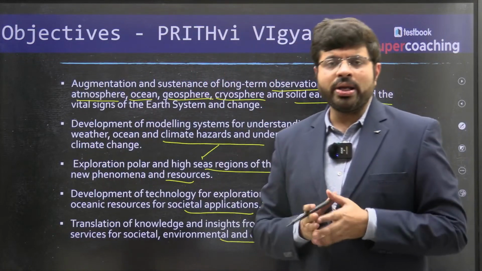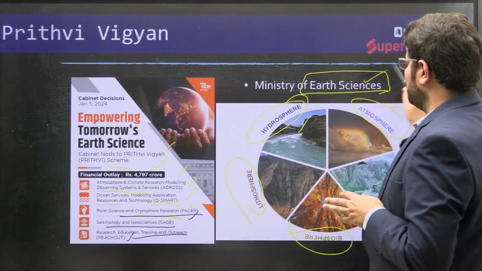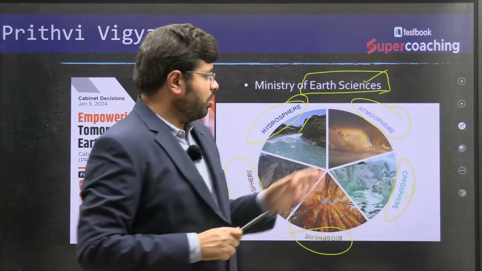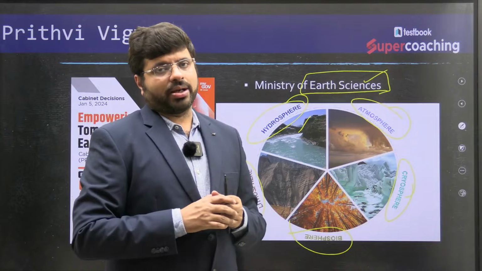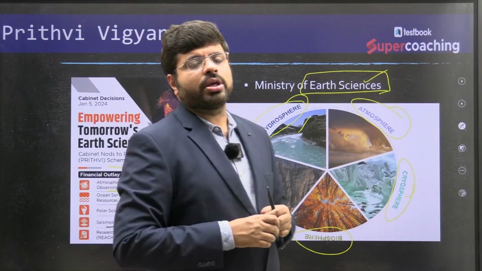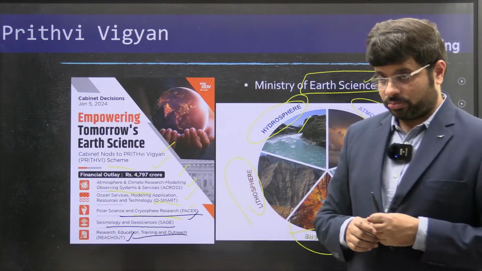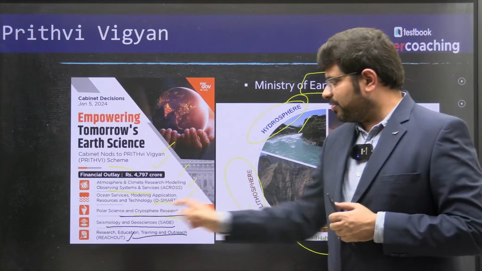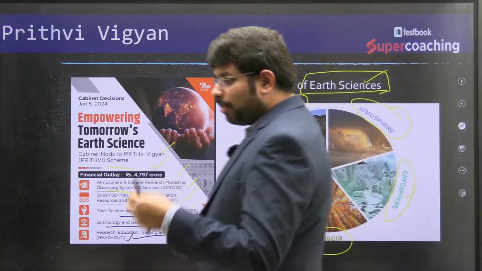So a simple point: the PRITHvi VIgyan mission, under which ministry does it come? Ministry of Earth Sciences. And what does it comprise? All these things. This is what the background is. Next, how can you use this PRITHvi VIgyan scheme for your preparation? They can ask some MCQs out of these schemes, or they can also ask you for a model answer.